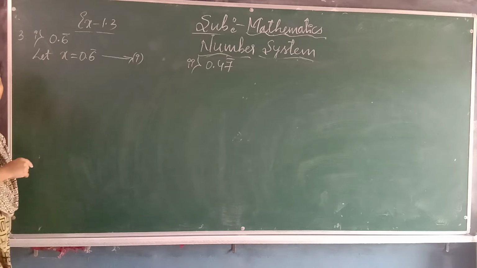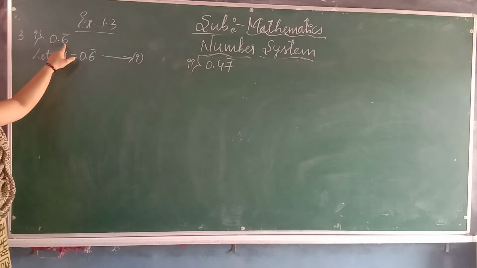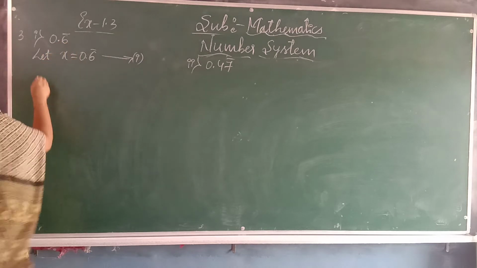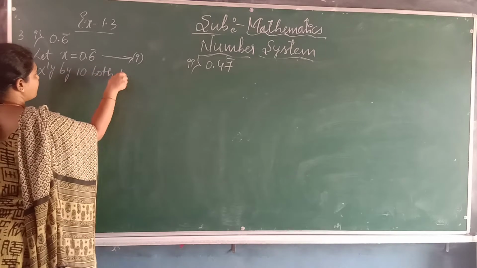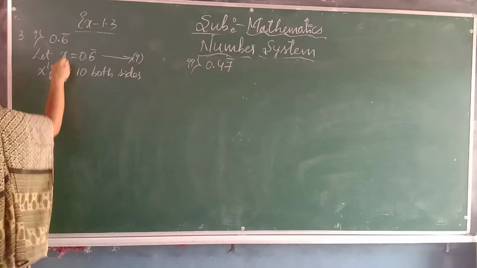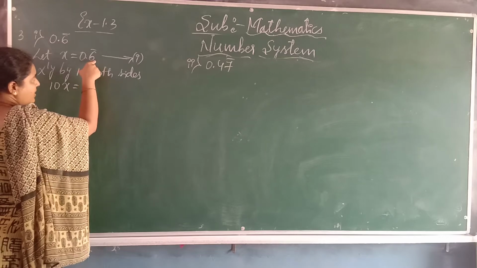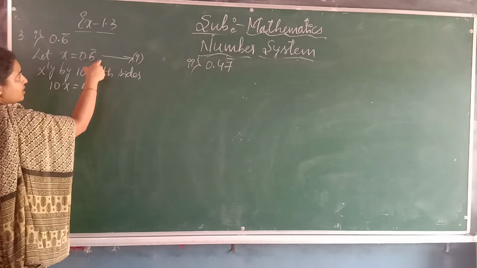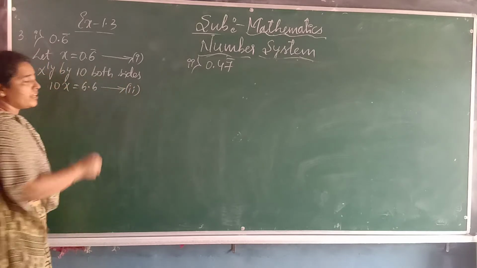Now, to this we should multiply by 10. Why should we multiply by 10? Because after one number the point is there, and 0.6 is in the 1 by 10th place. Multiply by 10 both sides. 10 into x, 10x equals, if I multiply 0.6 by 10, we will get 6.6, because the point should shift here. Take this one as the second equation.